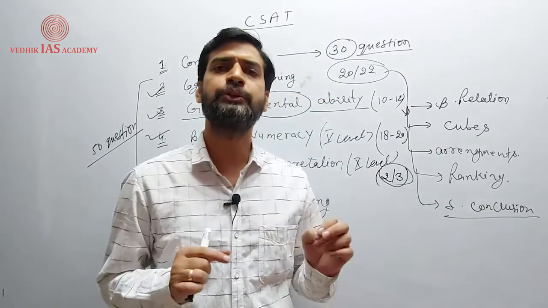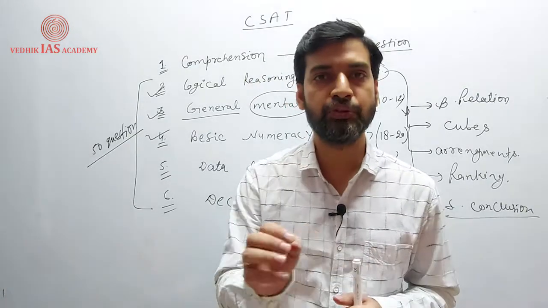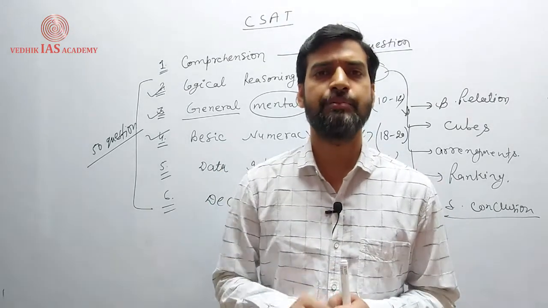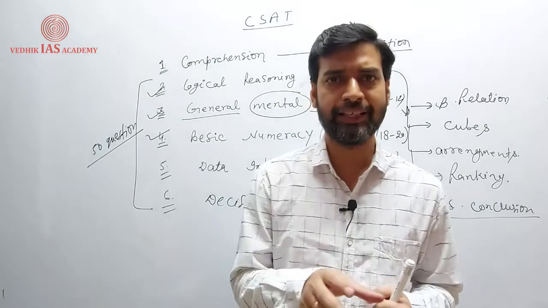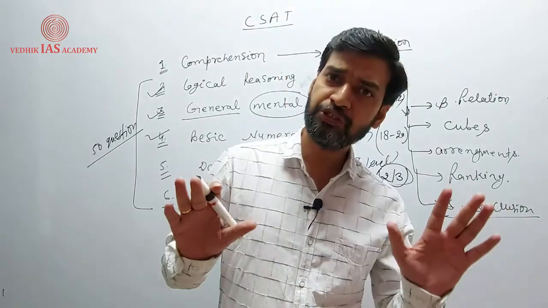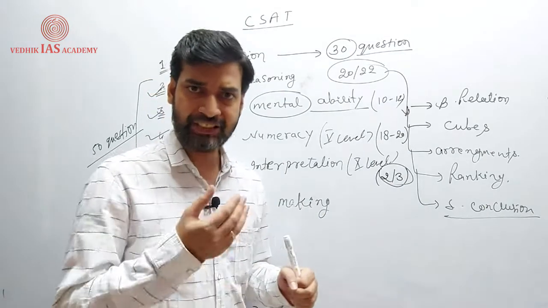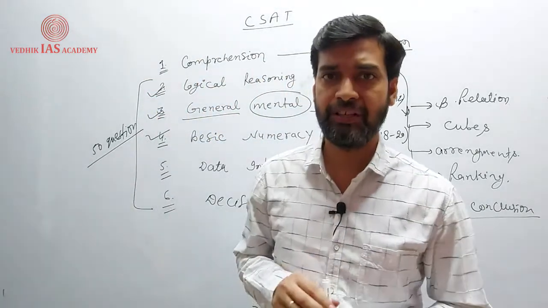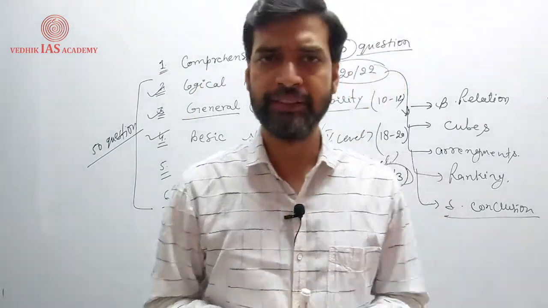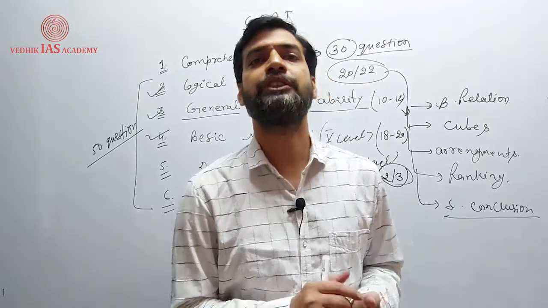So basically what they do, they provide a situation in the question and ask about your decision. They put you into the situation and ask about the decision you would make, and 4 decisions are provided. There is no wrong and no right. Every decision could be right from a different person's perspective, but under ideal conditions, they have given marks for each and every one. That means this is the right one with complete marks, some get less, and this one gets negative marking, right? So they have different sets for decision making.